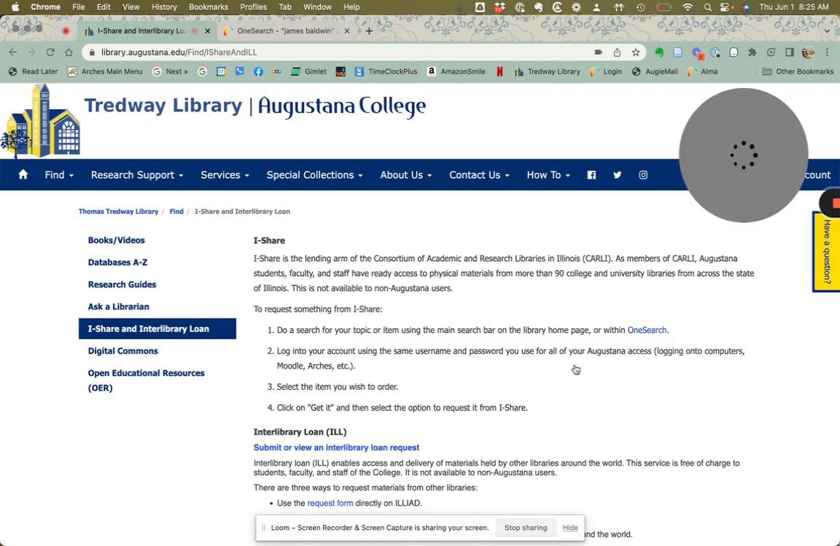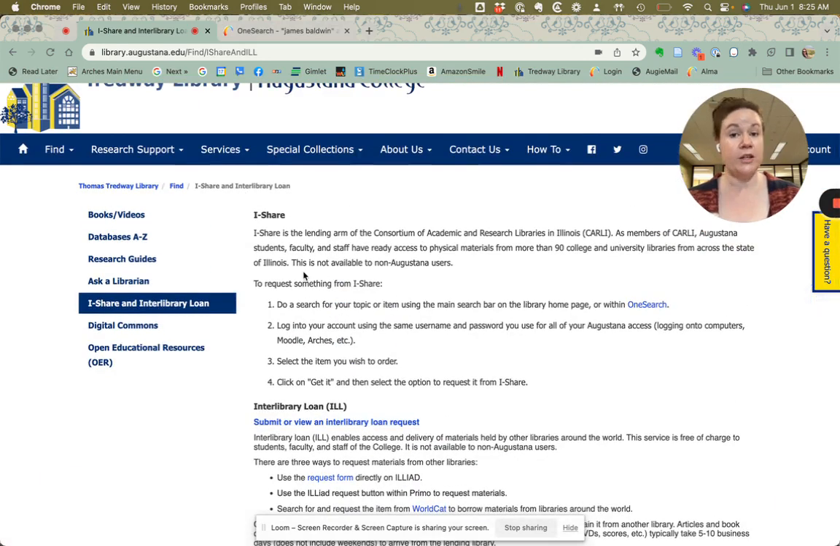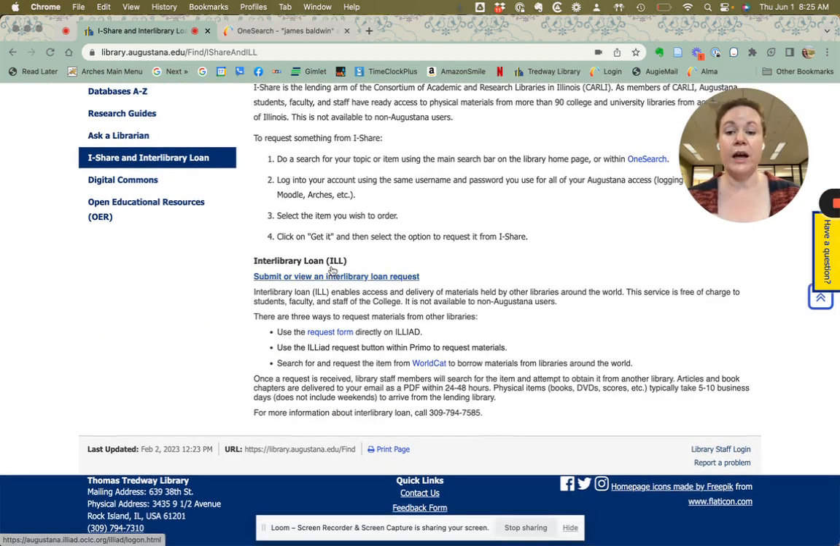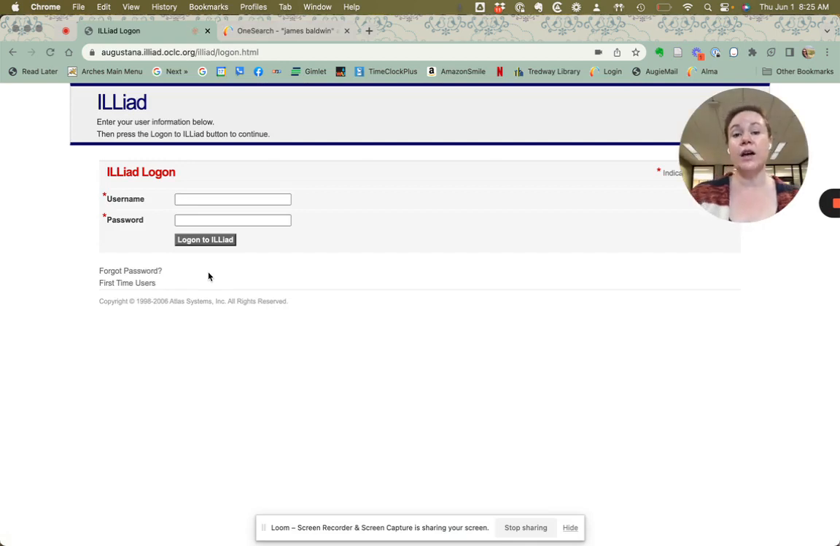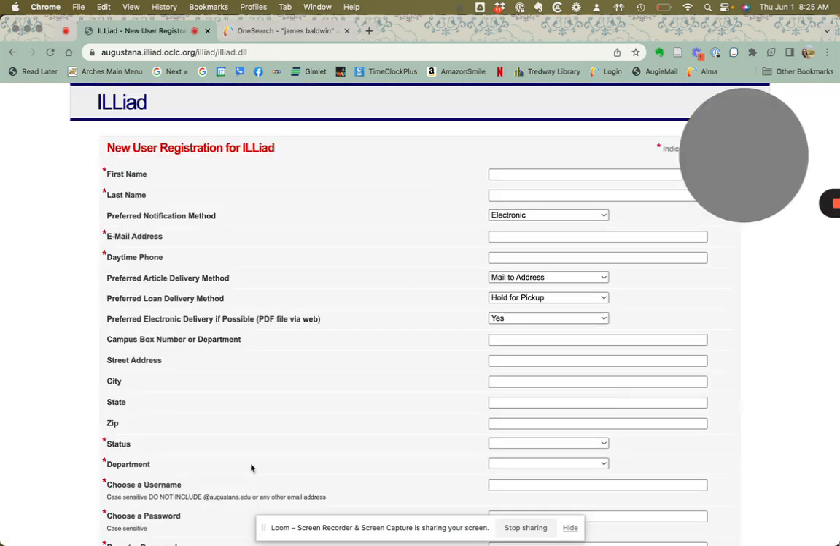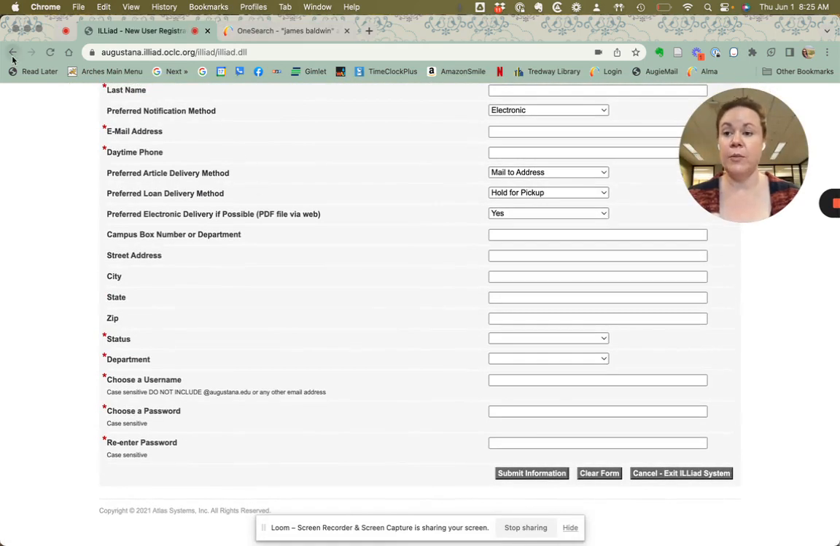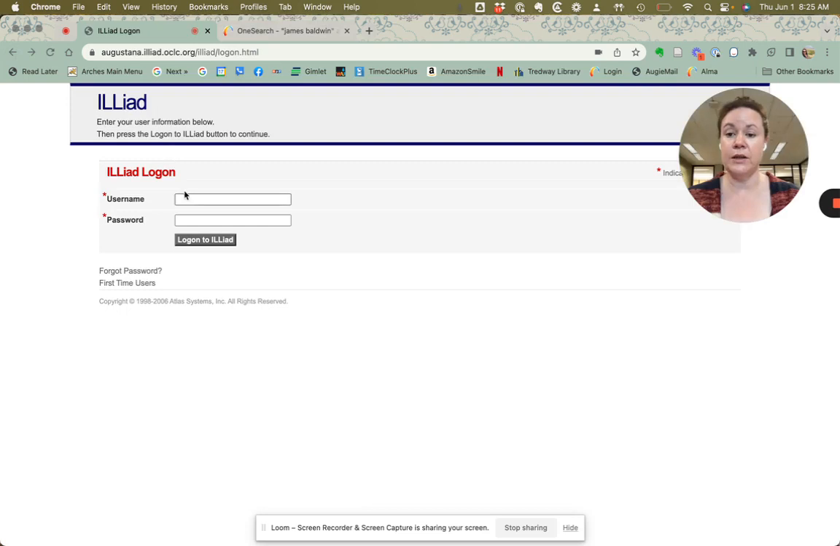This is a little bit different. So you do need to create an account if you are going to be using our interlibrary loan system for articles. So we do have information about iShare, which again is for books, but ILL is for articles. So click submit or view. If you have not used this yet, you do need to create an account for yourself. So you would need to click first time users and go through and fill out the form, everything that has a red star by it. But once you are all set up in the system,